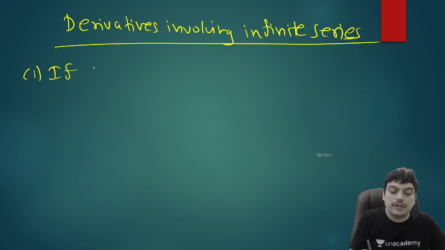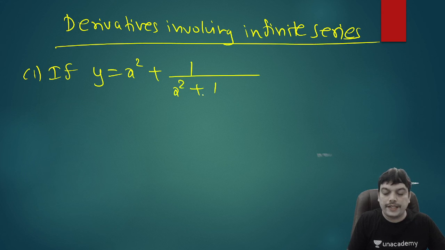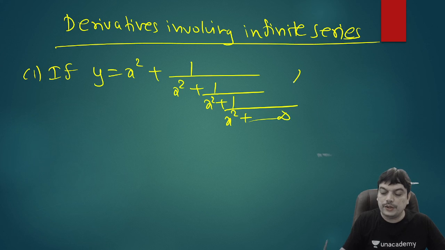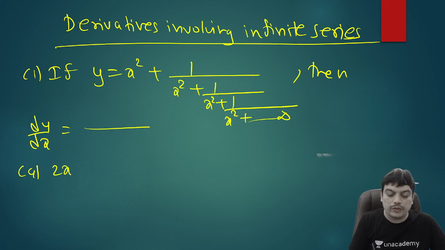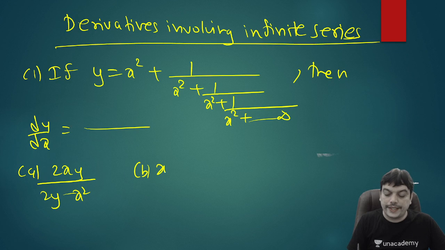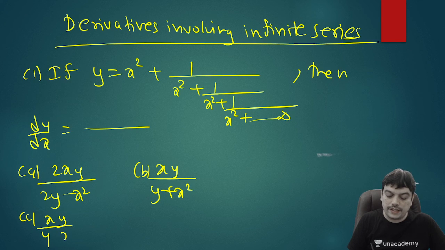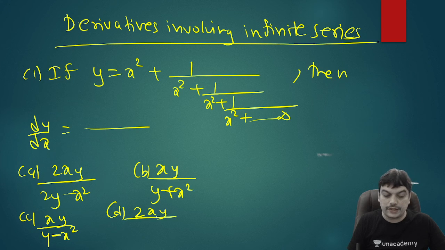If y is equal to x square plus 1 by x square plus 1 by x square plus 1 by x square and so on up to infinity, then you need to find out dy by dx. The options are 2xy by 2y minus x square, xy by y plus x square, then xy by y minus x square, and the last option 2xy by 2 plus x square by y.